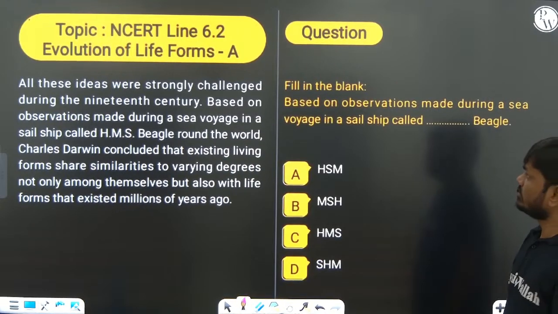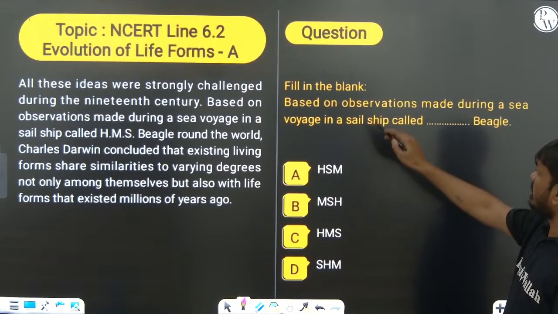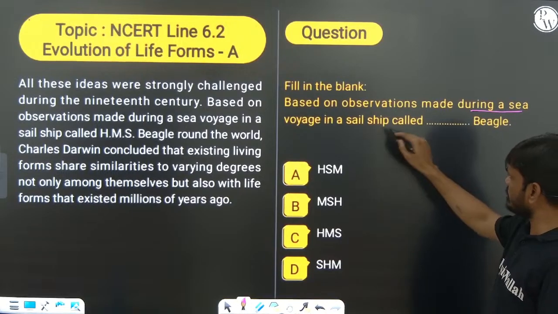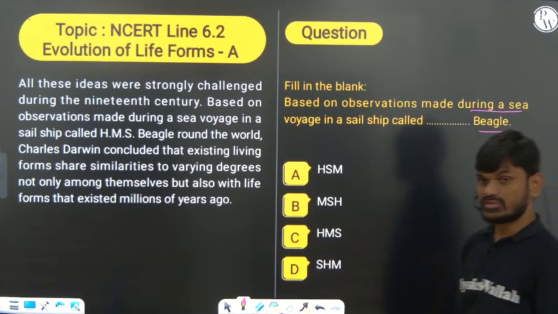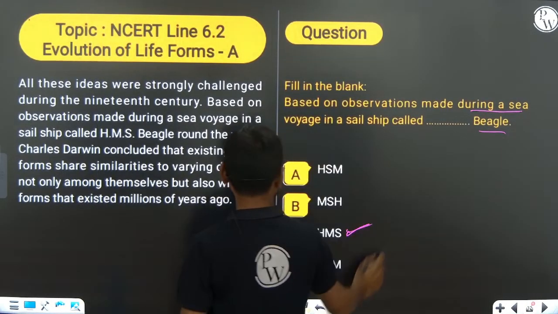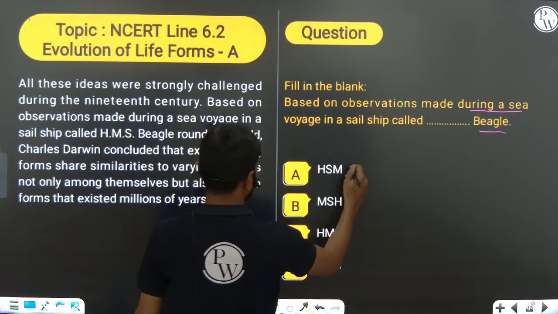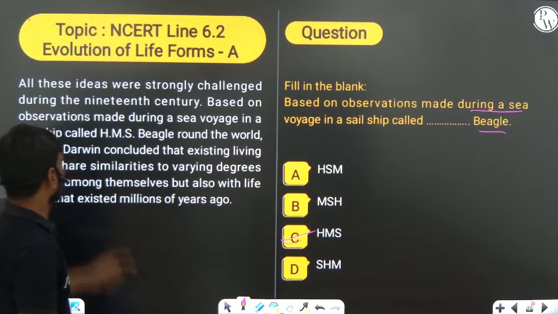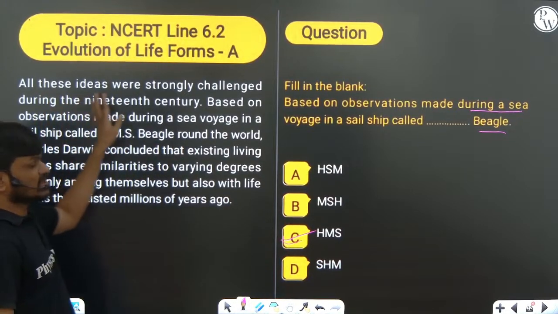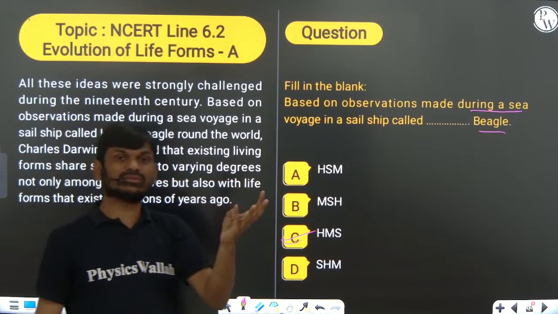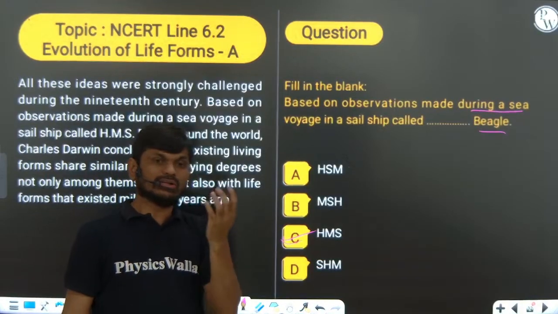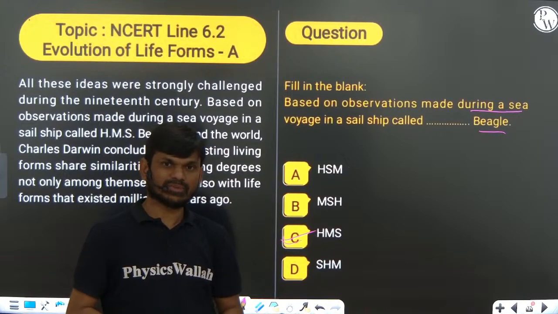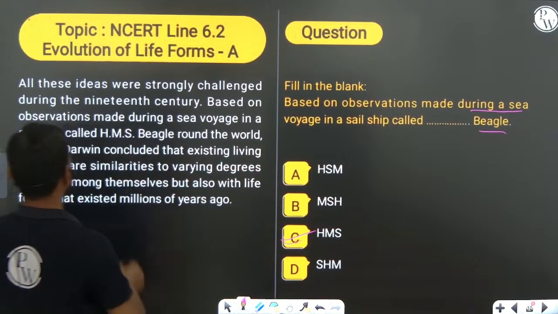Now, based on observations made during a sea voyage in a sail ship called HMS Beagle, all the ideas, the special creation theory, spontaneous generation theory, and biogenesis theory, were challenged.